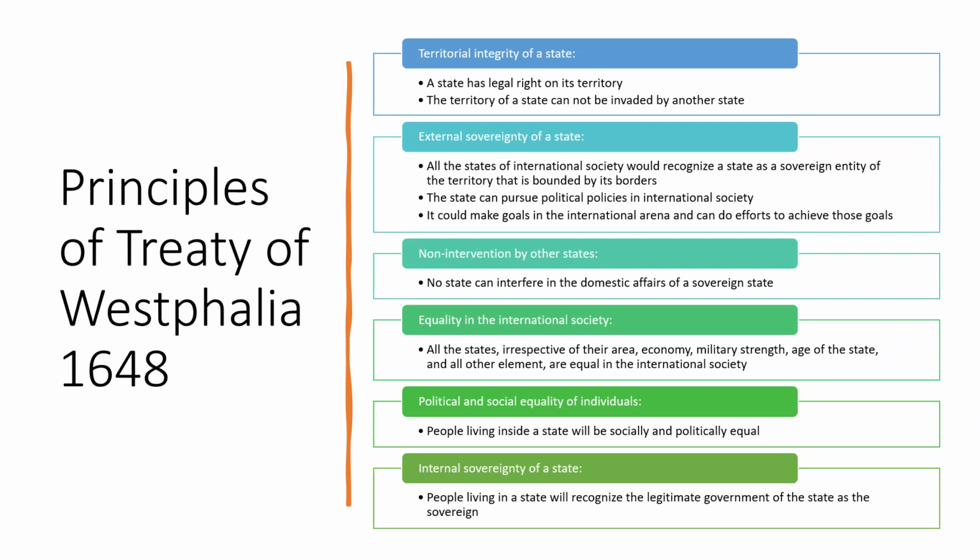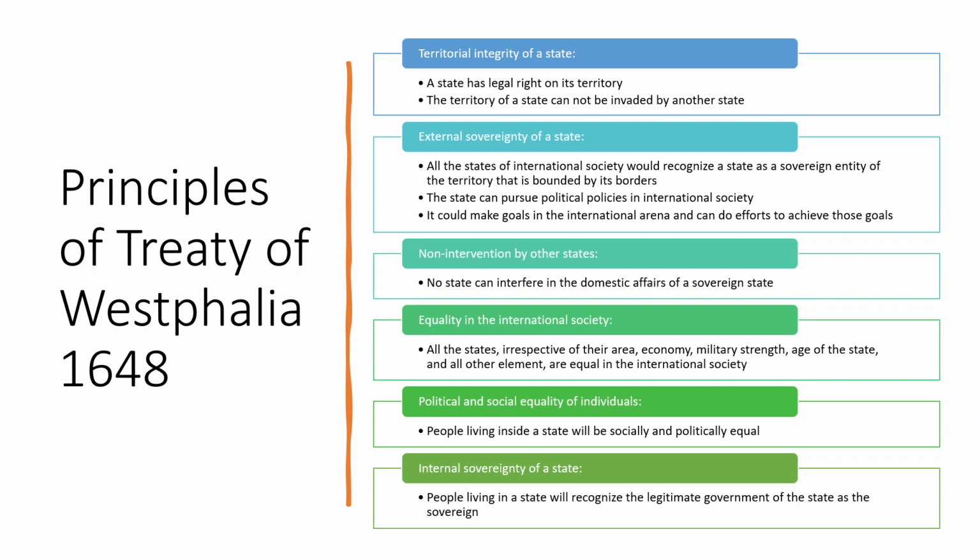And students, this same thing is Article 2.7 of the United Nations Charter. Article 2.7 says that the United Nations has no authority to intervene in matters which are within the domestic jurisdiction of any state. So here you can see that no state or international governmental organization can interfere in the domestic affairs of a sovereign state.